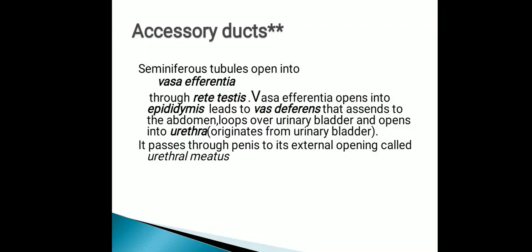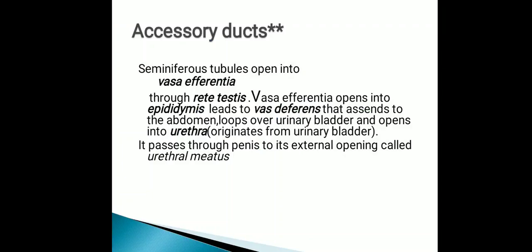Now come to the second structure of the male reproductive system, that is accessory ducts. Accessory means that which helps or provides help to some other work. So these are called accessory ducts. These accessory ducts are arranged in a certain fashion in the male reproductive system, in an ascending or descending manner we can read it.